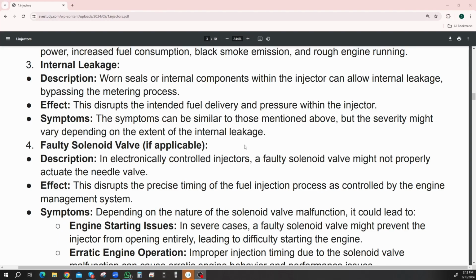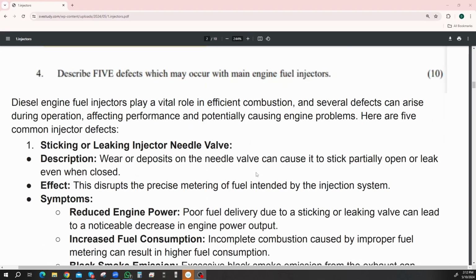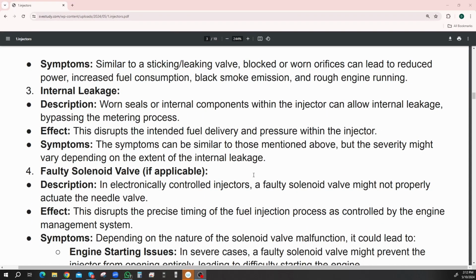Okay, this is number 3 of the 5 defects which may occur with main engine fuel injectors. Number 3 is internal leakage. The description is worn seals or internal components within the injector can allow internal leakage, bypassing the metering process. So if your injectors are leaking oil all over the place, then they wouldn't be delivering the required amount of fuel oil. The effect is that this disrupts the intended fuel delivery and pressure within the injector. Oh yeah, so it affects the pressure as well. So it just wouldn't run right, I guess.